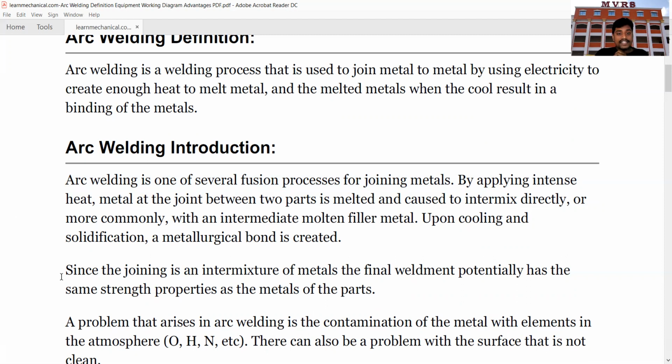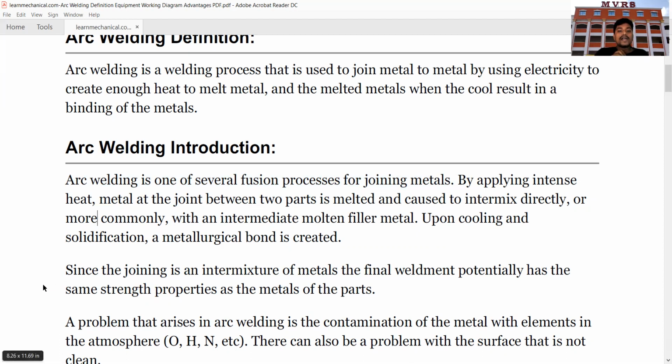How do we get this intense heat? We are getting this intense heat from the electric arc. We are going to supply this intense heat between the two parts that are going to be joined.